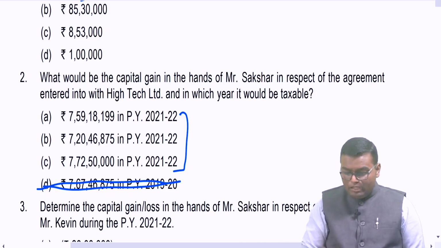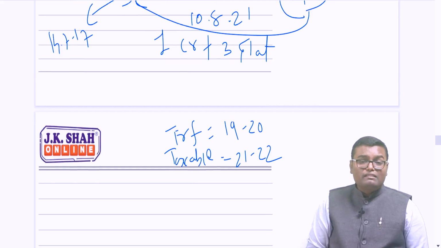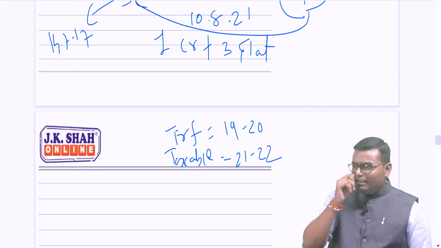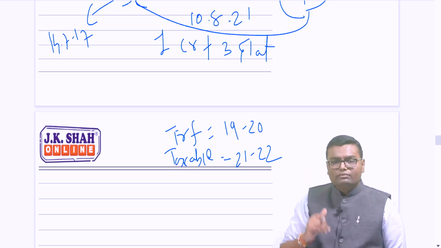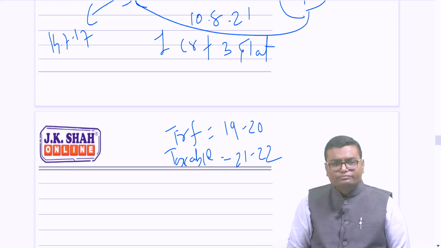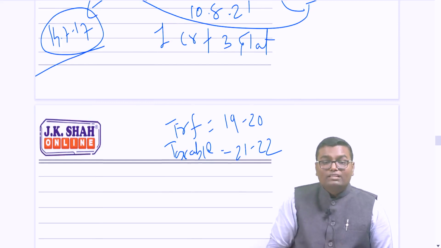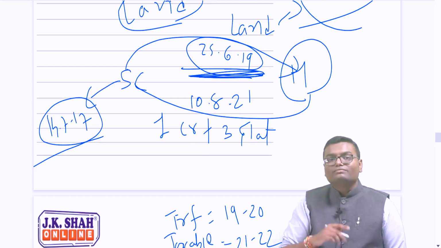Perfect. First of all, before we start calculating capital gain, let us first decide whether the capital gain is short term or long term. To decide this, we have to see the period of holding. Period of holding means date of acquisition till the date of transfer. Here the date of acquisition is 14th July 17 and the date of transfer is 25th June 2019.